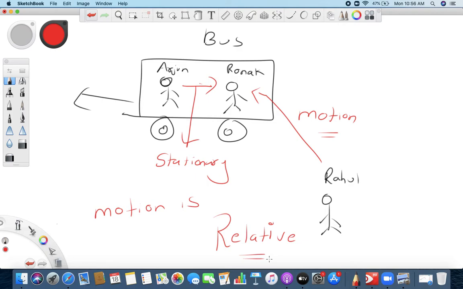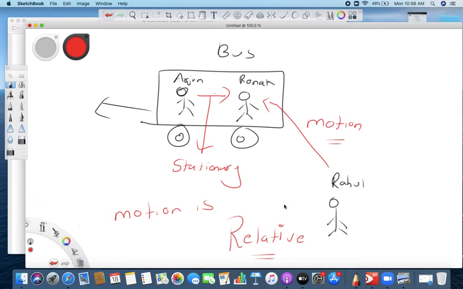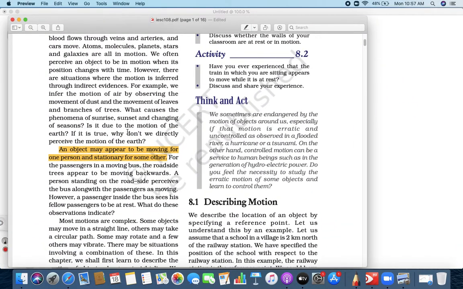Second thing. Okay. So I hope you understand what I am trying to say, that anything is in motion or stationary, it depends upon the observer. Okay. Now let me show you in the textbook here.